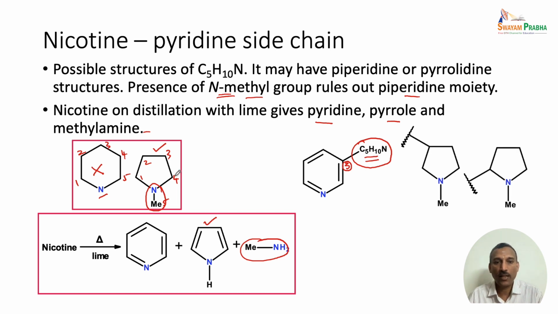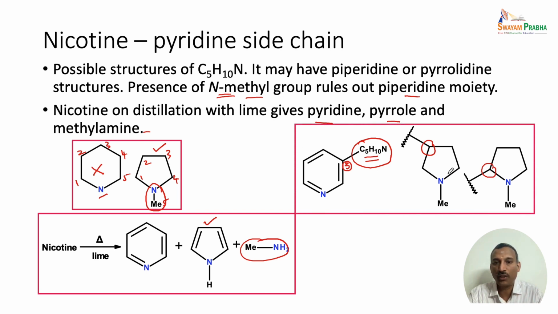Now the next question is, what is the attachment of this particular unit, the pyrrole unit, to this pyridine unit? The pyrrole can be attached at position number 3, or at position number 2. So these two groups can be attached at 2 different positions, and we have to find out the actual attachment position. So far we have confirmed that the C5 unit is the pyrrole type unit, and there is an N-methyl present here. This is confirmed, and now we have to only confirm the attachment of this group.